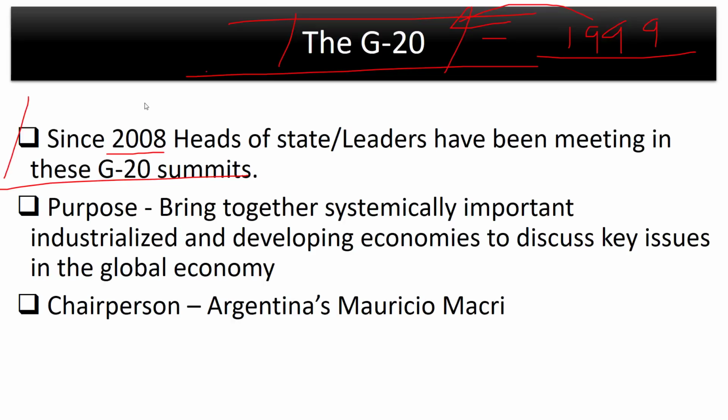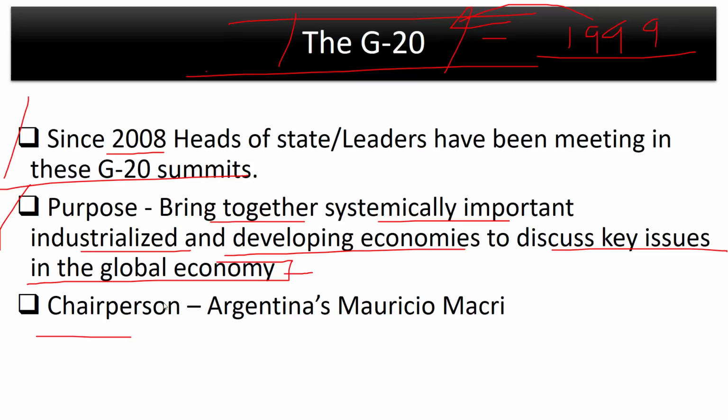Because of the global economic crisis. So the purpose of G20 is to bring together systemically important industrialized and developing countries to discuss key issues in the global economy. Now, of course, this is the main purpose, but geopolitics is also discussed over here. And the chairperson of G20 is Argentina's Mauricio Macri.